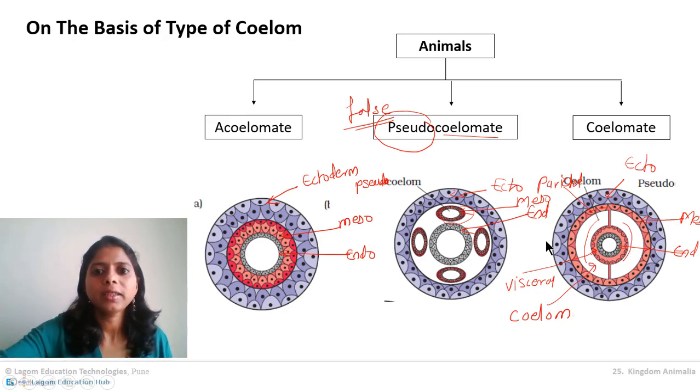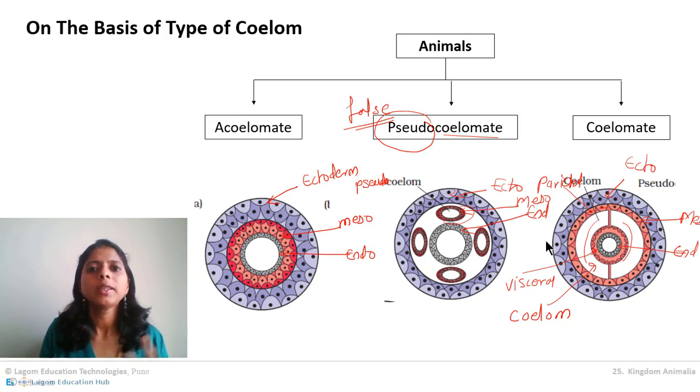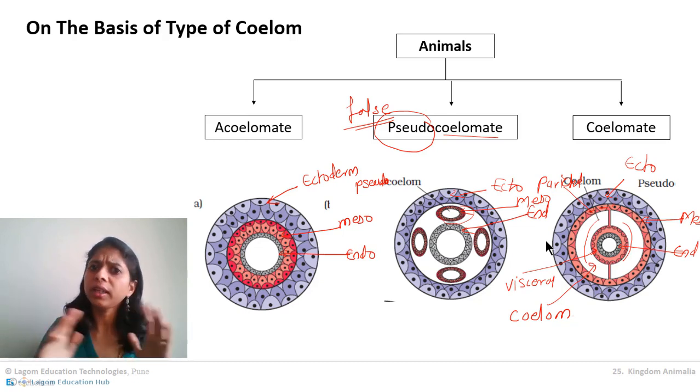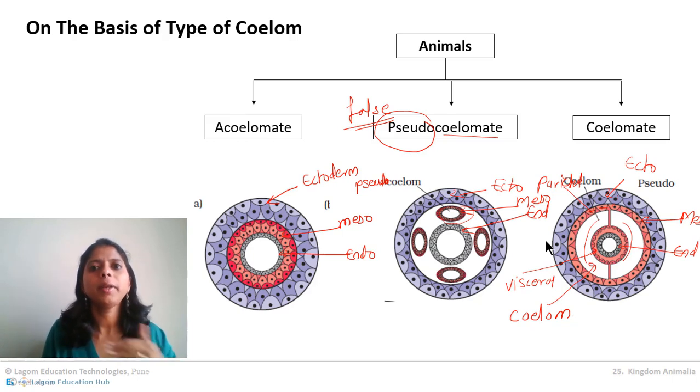Now next question, is it clear to you? The classification of animals on the basis of coelom. On the basis of coelom, 3 types of animals: acoelomate, pseudocoelomate and coelomate. Acoelomate, no coelom, no body cavity. Pseudocoelomate, false coelom. They show up like they are having coelom, but actually they don't have. So they are having coelom in patches, and mesoderm is also there in patches. Next is coelomate. Coelomate, clearly true coelom is present in between the parietal layer and visceral layer of the mesoderm.